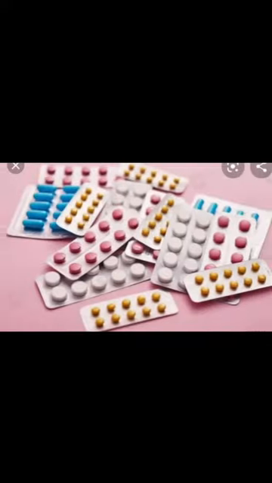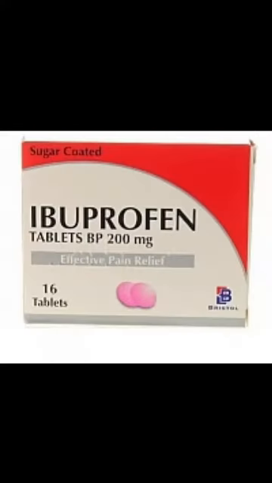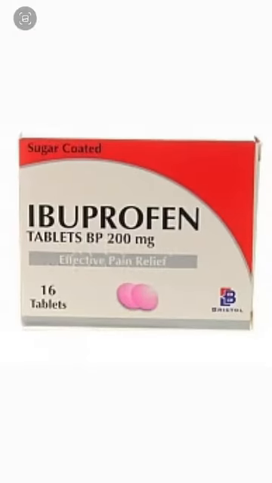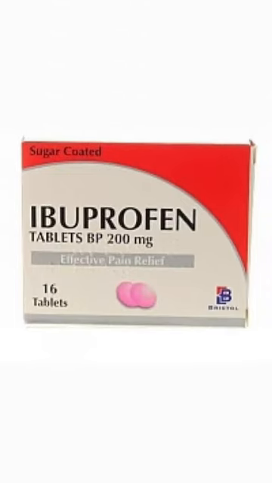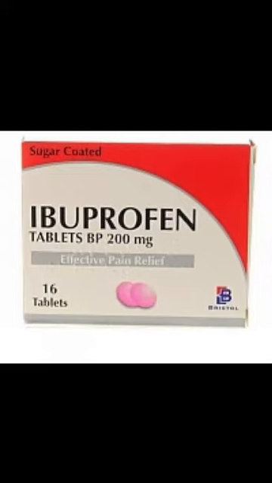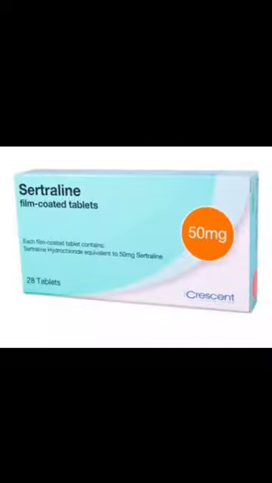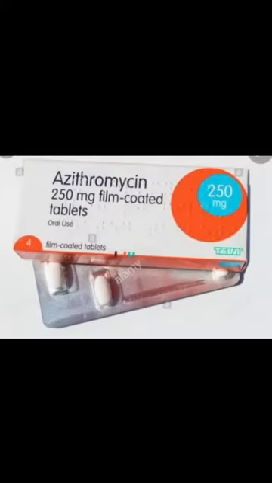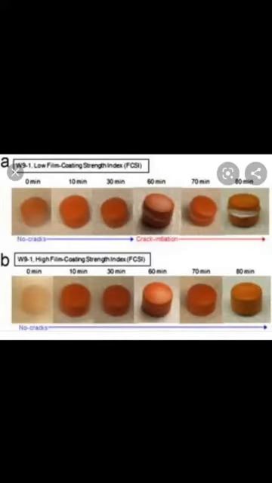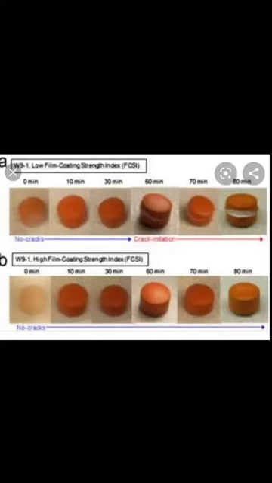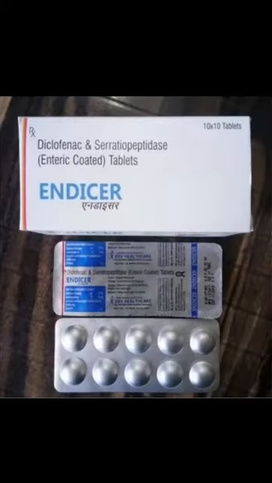This is the picture of tablets. This is the sugar coated tablet. This is the sugar coated ibuprofen tablet. This is the pink sugar coating. This is the film coated tablet. This is azithromycin, which is also a film coated tablet. This is the procedure of film coating, low film, high film. So this is the coating of tablet.